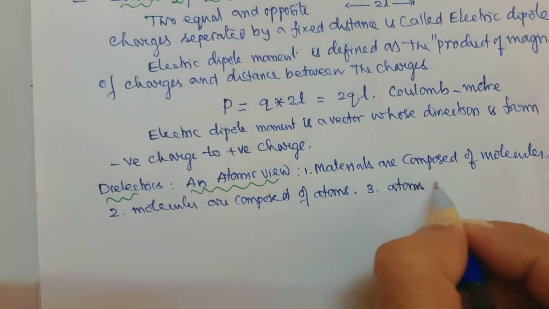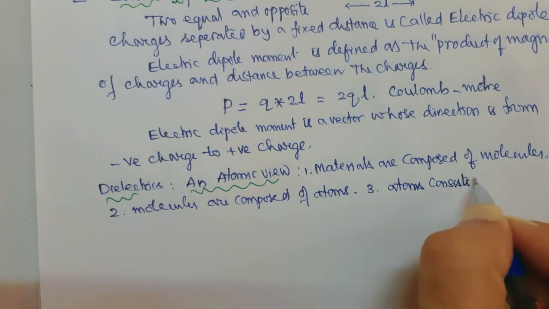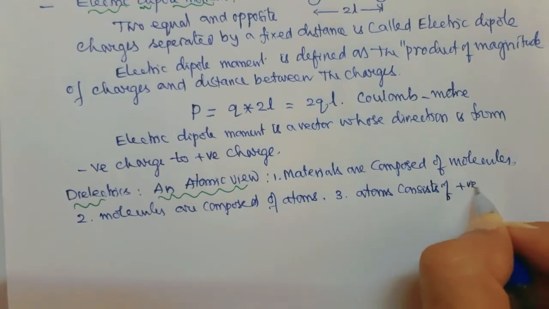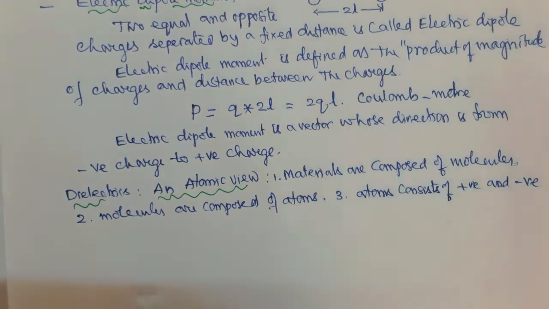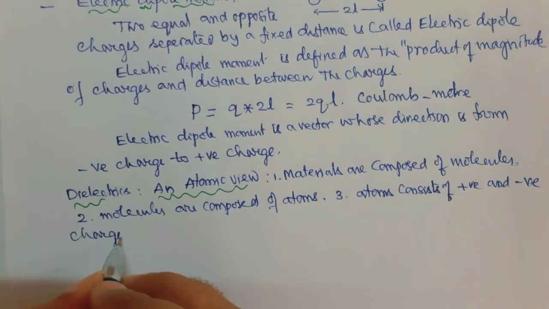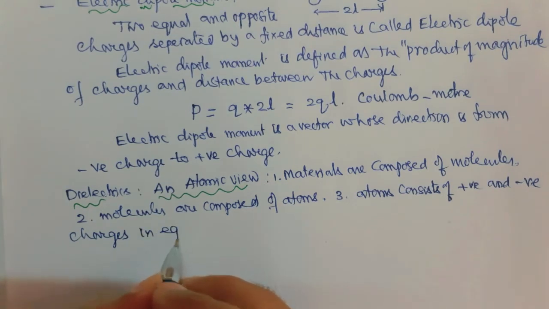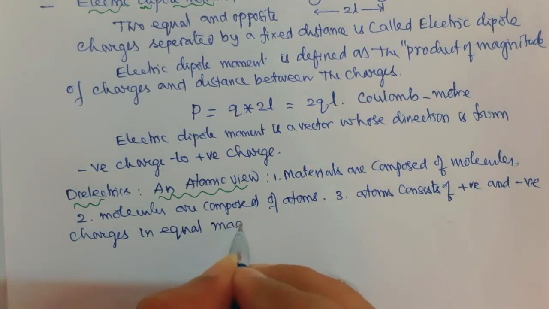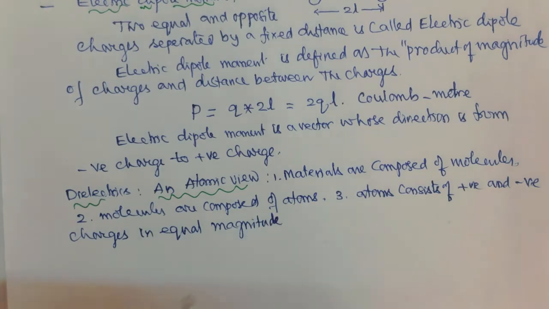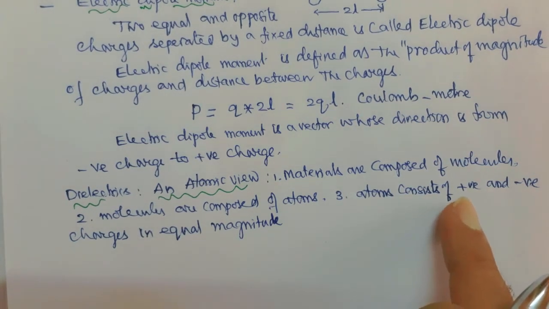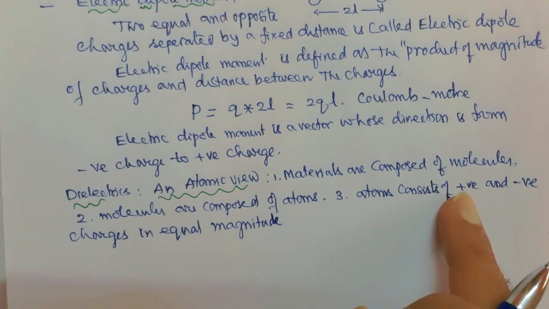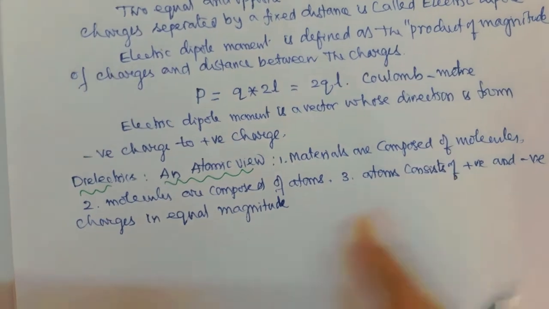Now all the positive charges are supposed to be concentrated at a point called the center of gravity of positive charge.